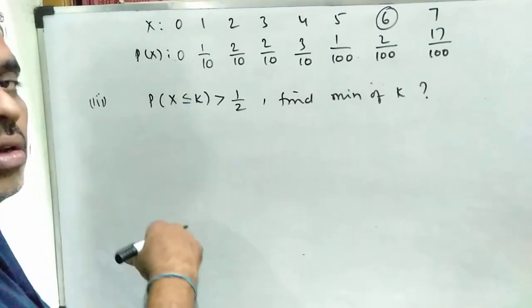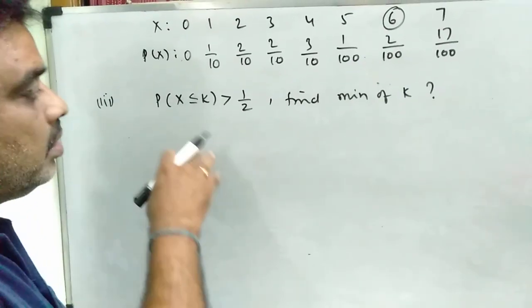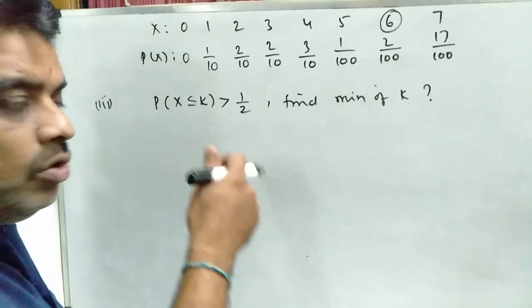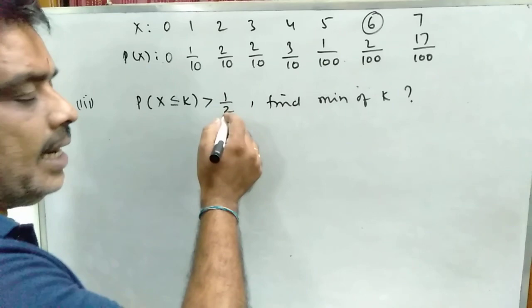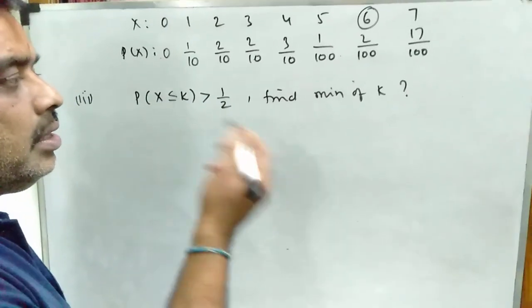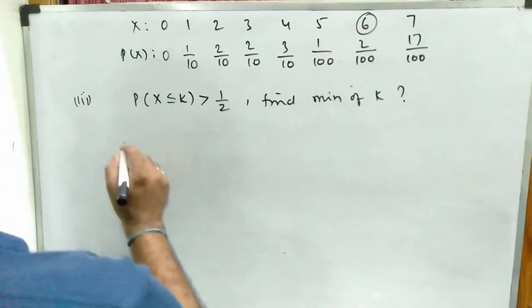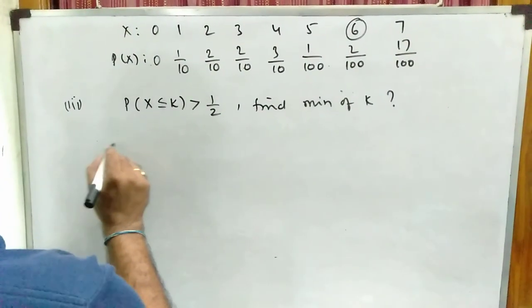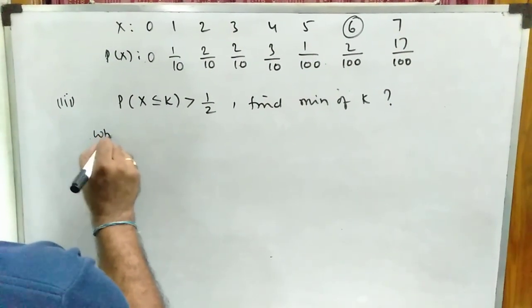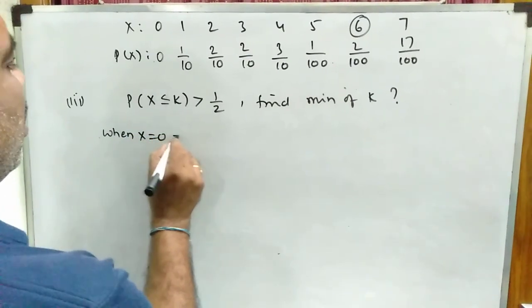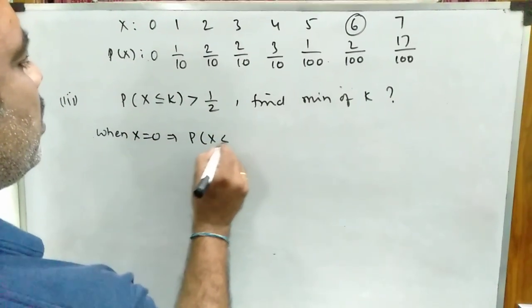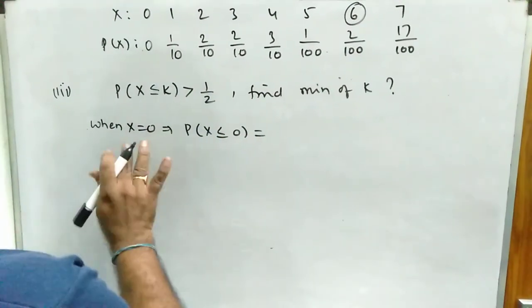When k is 0, what; when k is 1, what. So you have to find all the values and check whether that value is greater than 1 by 2 or not, so that you can find the minimum value of k. So now I write: when x is equal to 0, P of x less than or equal to k means 0.